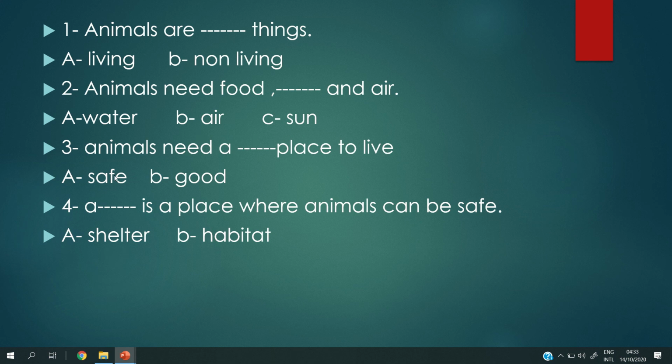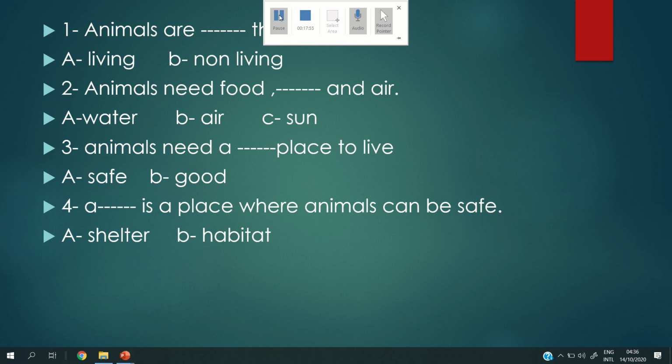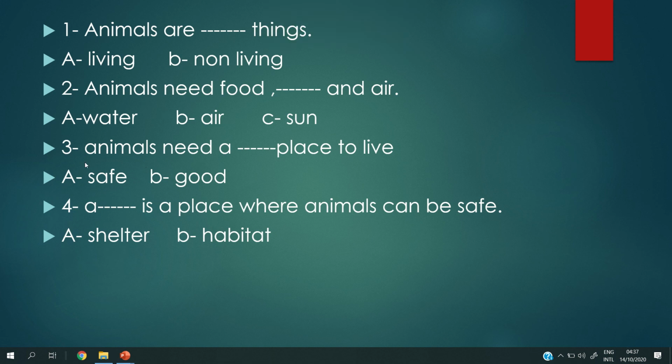Okay, number 3. Animals need a place to live. Animals need a safe place to live, or a good place to live. When we go to the garden it is very beautiful, it has many flowers. We can play in the garden, but can we sleep in the garden? Of course, no. The garden is a good place, but it is not safe.